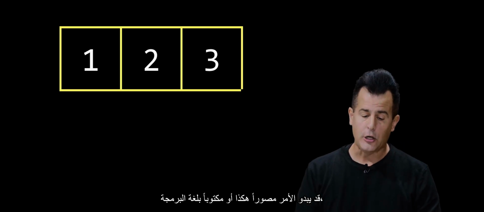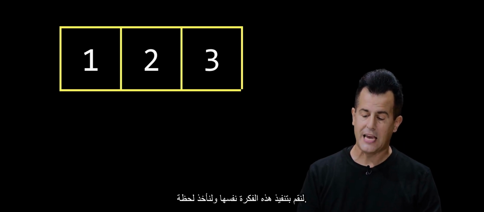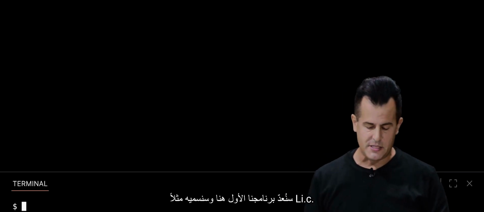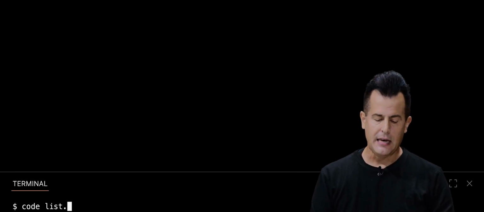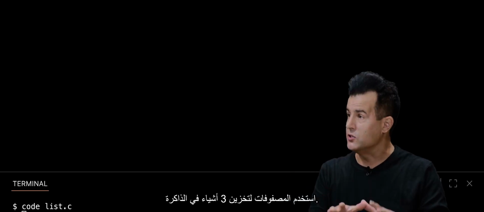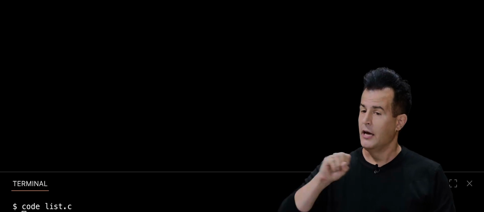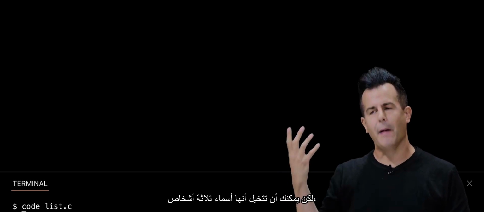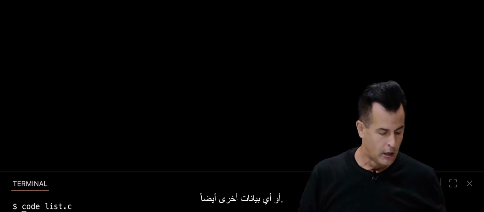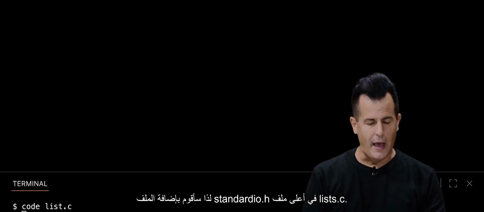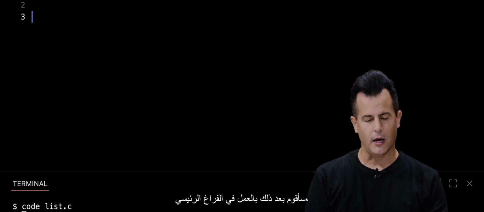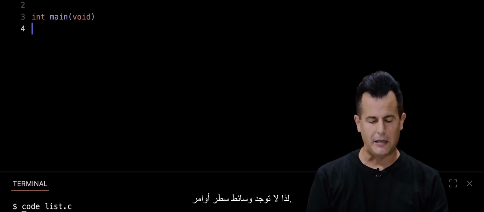Or in code, let's go ahead and implement this same idea and take a moment to whip up our very first program here. And we'll call it, say, list.c. And in this program, let's just do something demonstrative of how you could use arrays to store 3 things in memory. It's quite simply the numbers 1, 2, 3, but you can imagine it being 3 people's names, 3 sweaters, 3 people, or any other piece of data as well. So I'm going to go ahead and at the top of list.c include stdio.h. I'm going to then do int main(void), so no command line arguments.